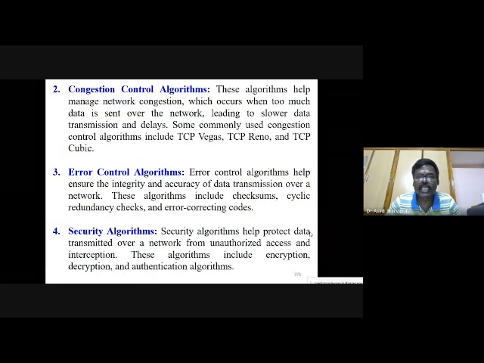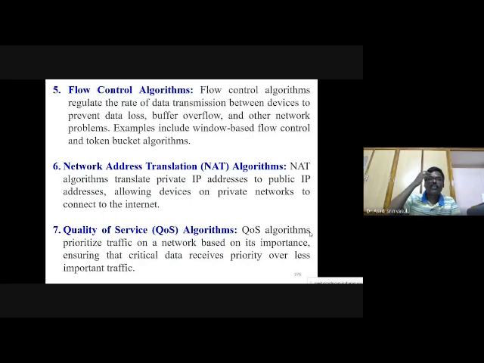Then congestion control algorithms, like TCP Vegas, TCP Reno, and TCP Cubic. Then error control algorithms: checksum algorithm, cyclic redundancy check algorithm, and error correcting codes algorithm. Security algorithms: encryption algorithm, decryption algorithm, authentication algorithm. Then flow control algorithms, for example window based flow control and token bucket algorithm, and the network address translation algorithm, NAT.